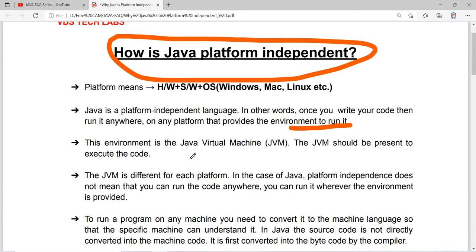The JVM should be present to execute the code. The JVM is different for each platform. That's why the JVM is platform dependent. Later I'll discuss this in this video only. In the case of Java, platform independence does not mean that you can run the code anywhere. It means you can run it wherever the environment is provided.